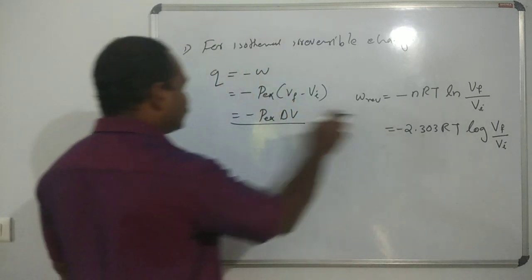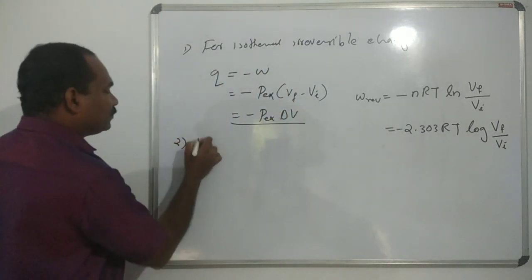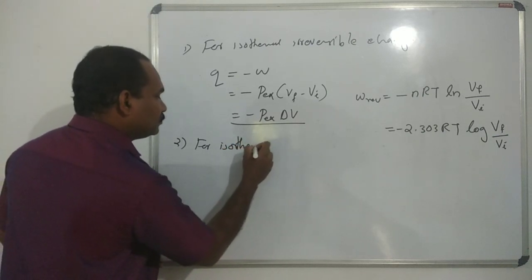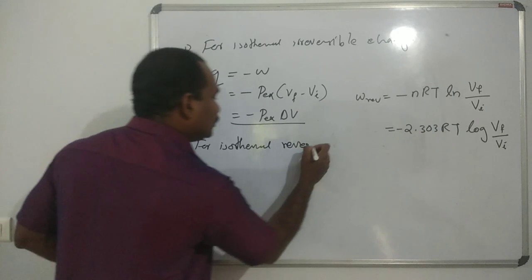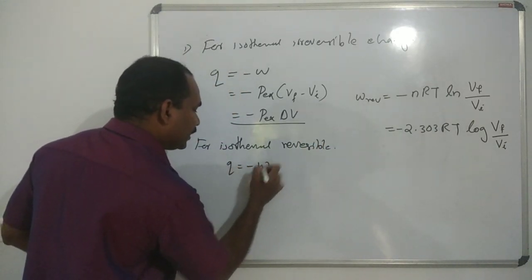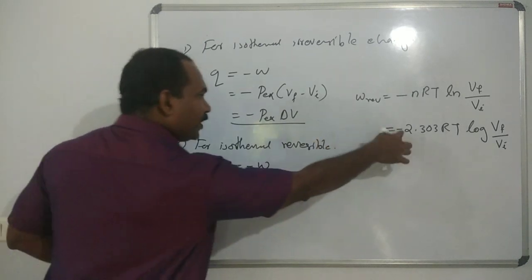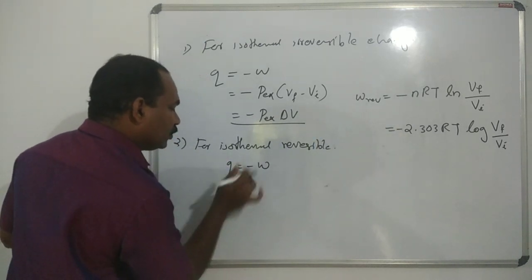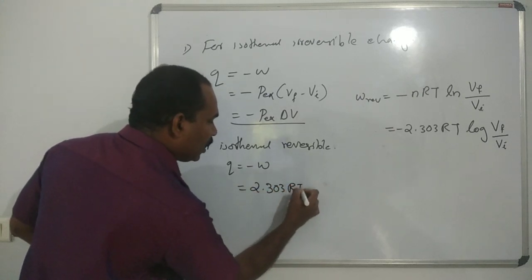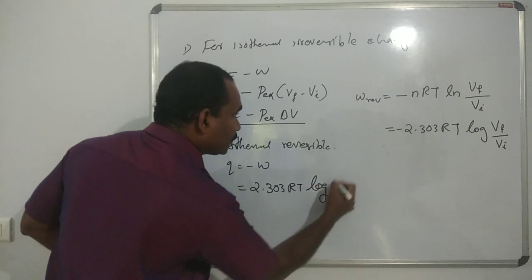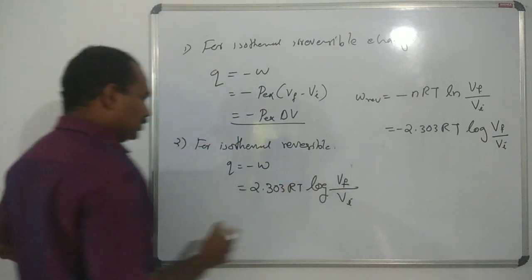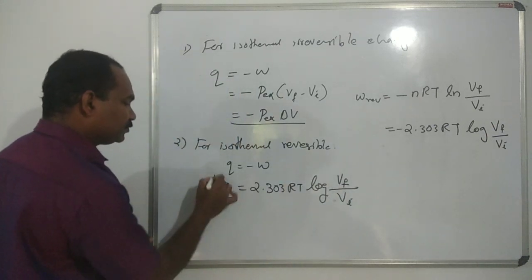Second, for isothermal reversible expansion, reversible change, Q is equal to minus W. So minus of minus is plus, so Q is equal to 2.303 RT log Vf divided by V initial.